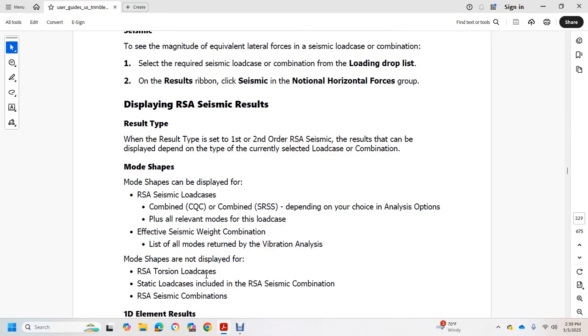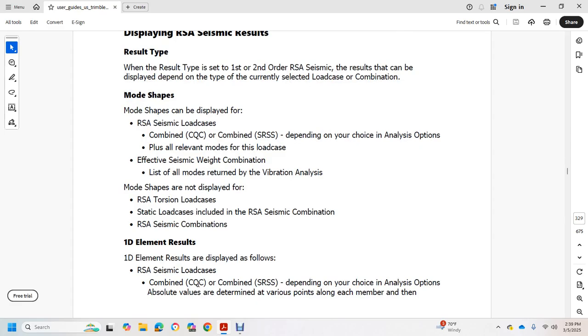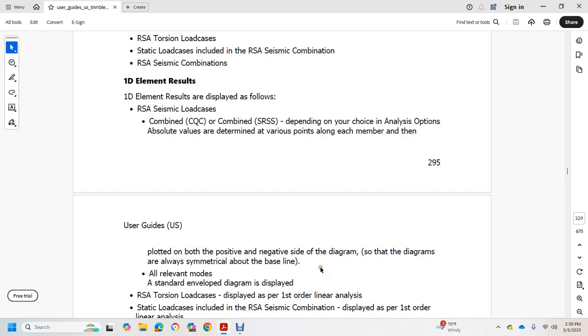The mode shape is not displayed with the RSA torsional load, with the selected static loads included in the RSA seismic combination. The first 1D element result is displayed as the RSA seismic loads combined by CQC or combined by SRSS, depending on your choice of the analysis option. The absolute value is determined at various points along each member, and then plotted both positive and negative. Such a diagram is always symmetrical about the baseline.